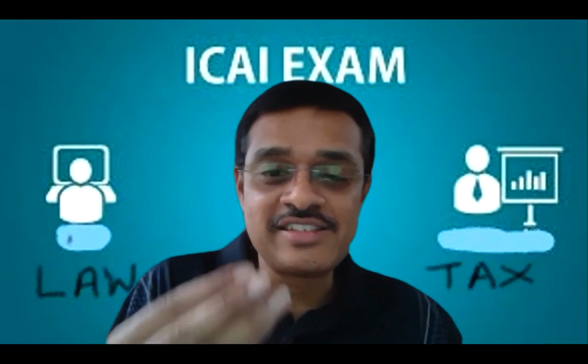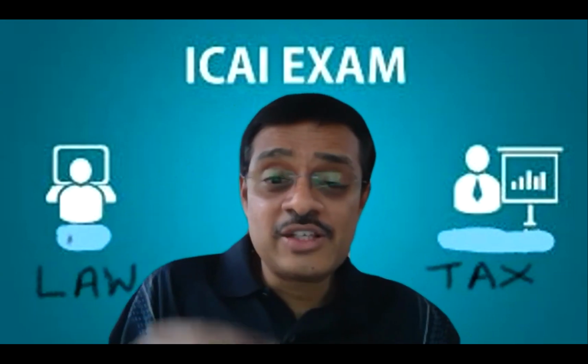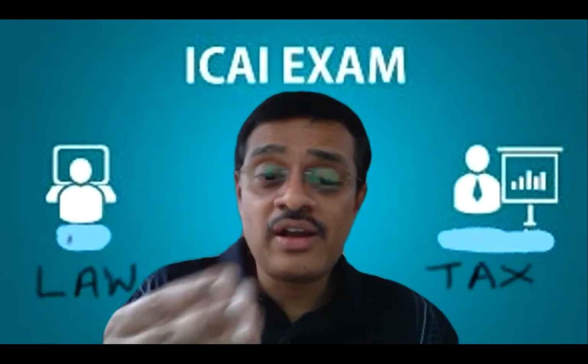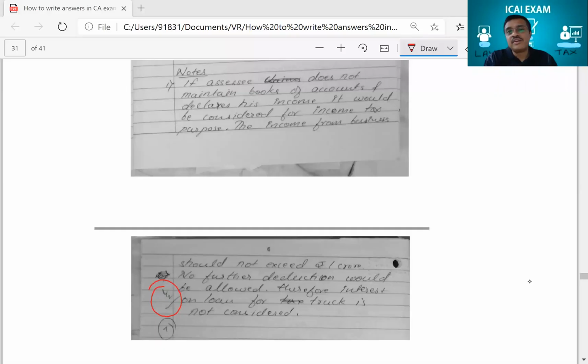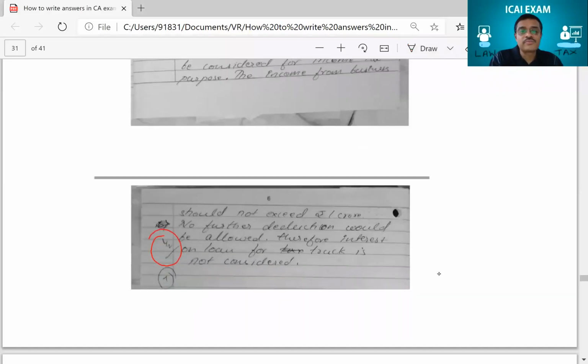The student has written only 1 note. Had he written more than 1 note, if he had written saying that he has assumed the 1,500 rupees children education, whatever assumption was there, like that, if he had written notes, he would have got half a mark for those notes also. Because we are told when we are correcting, if the student writes this note, give half mark. If the student writes this note, give half mark. So for every note you would have written correctly, you would have got marks there also.